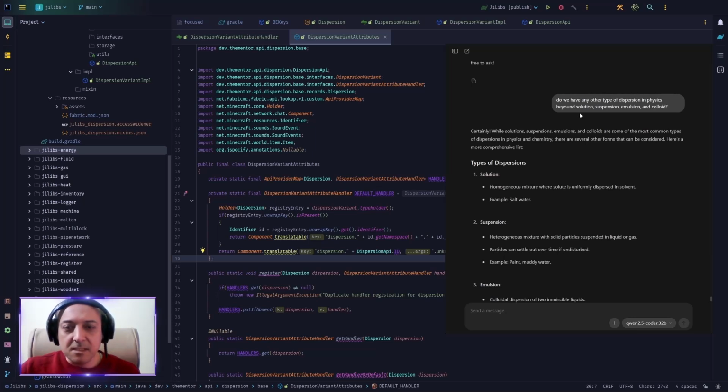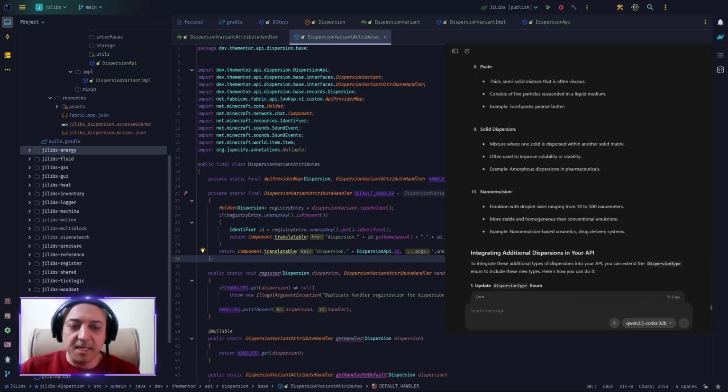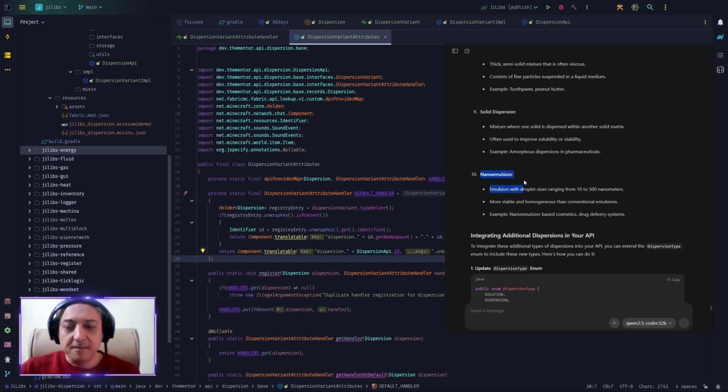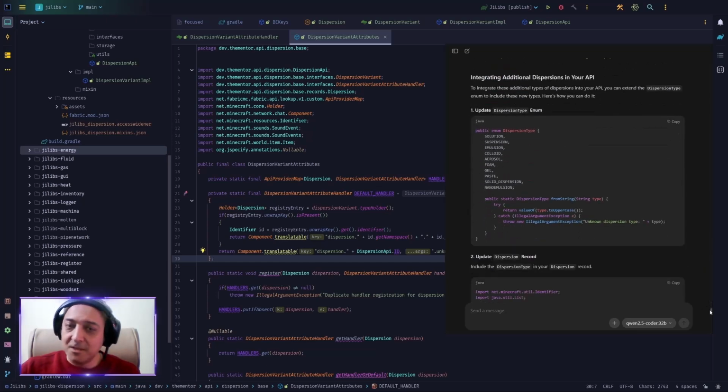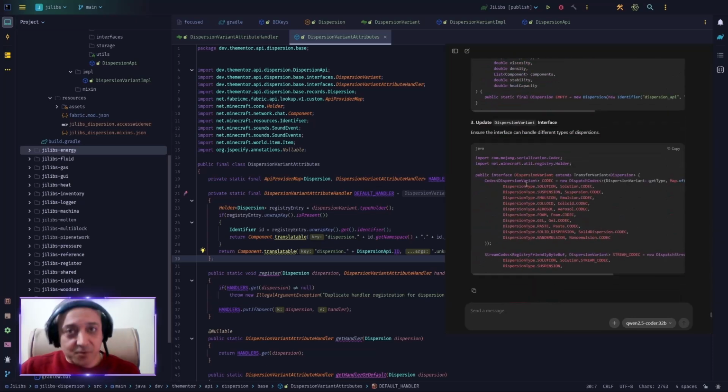Are these the only types of dispersion? And he says, no, we have lots more. And he continues explaining 10 different dispersion types. Of course, he's kind enough to add them to my dispersion type enum, and then he screws up. And I stop him. Okay, I don't want to look at your code. I just asked about a physical concept.